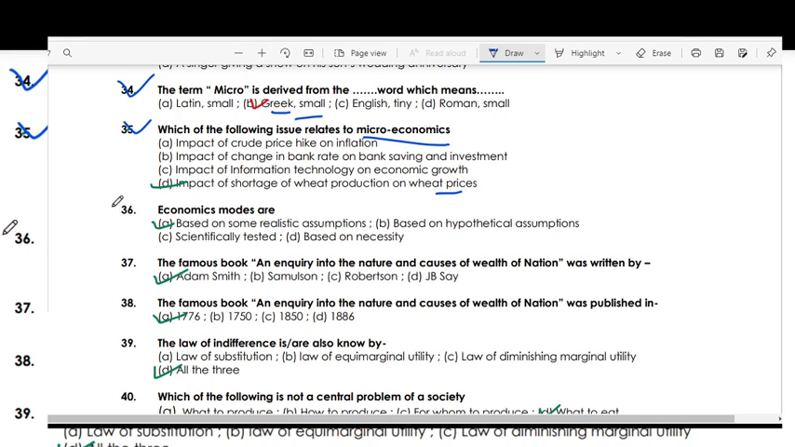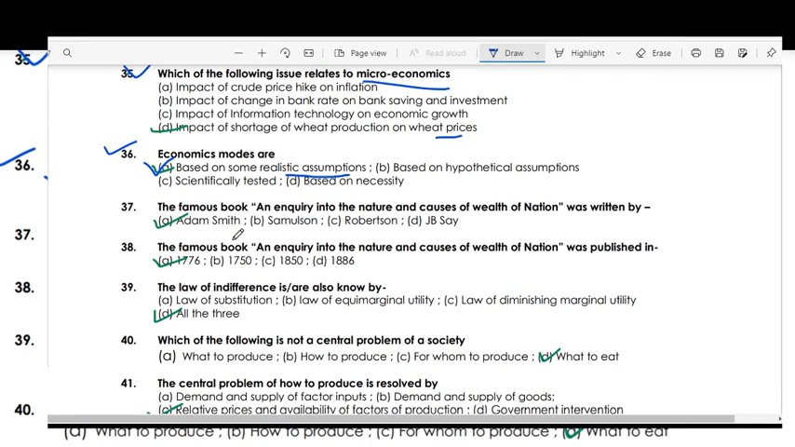Economic models are based on some realistic assumptions. The famous book An Inquiry into the Nature and Causes of the Wealth of Nations was written by Adam Smith in 1776.